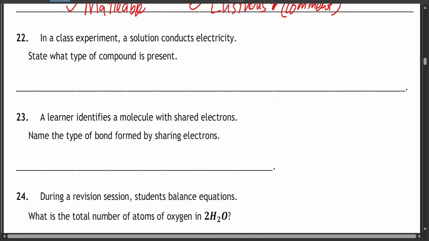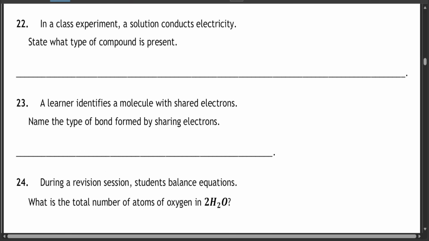Now, in a class experiment, a solution conducts electricity. State what type of compound is present. We said it's called ionic compound. So it's an ionic compound, or if you write an electrolyte, you're also correct, because electrolytes usually conduct electricity. So now ionic compound is said when you dissolve it in water or it becomes a solution.